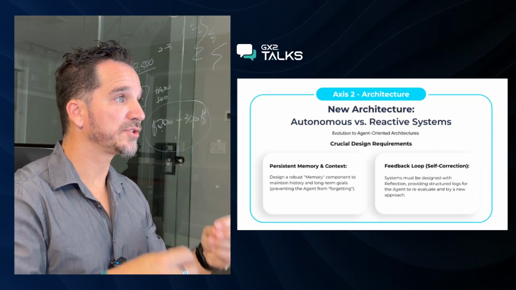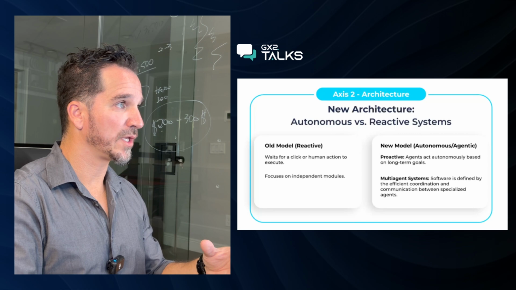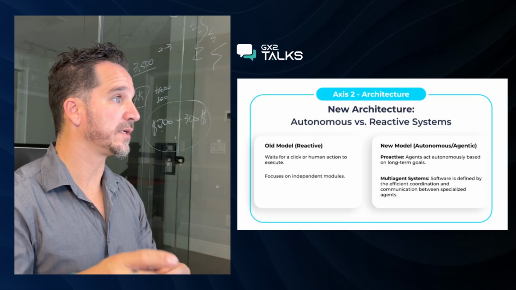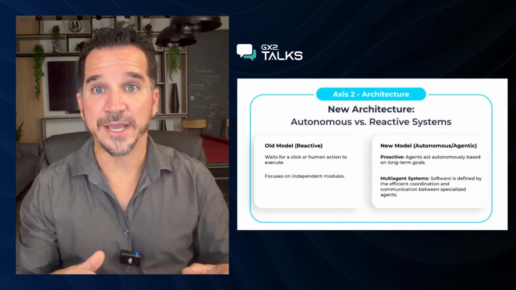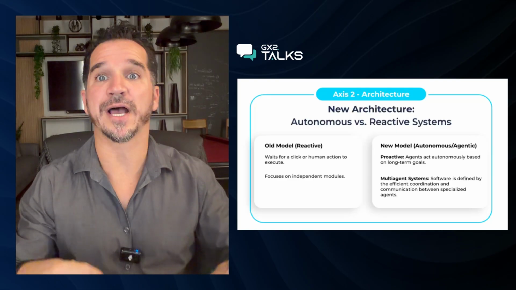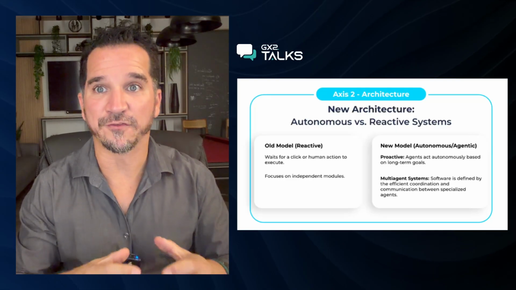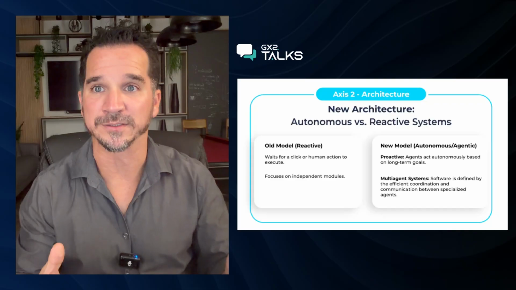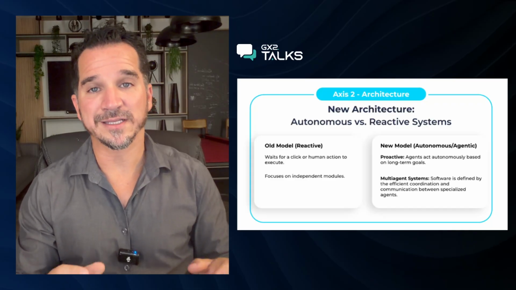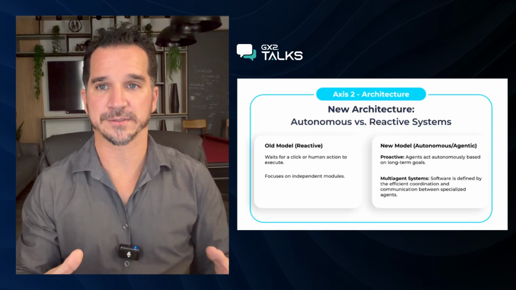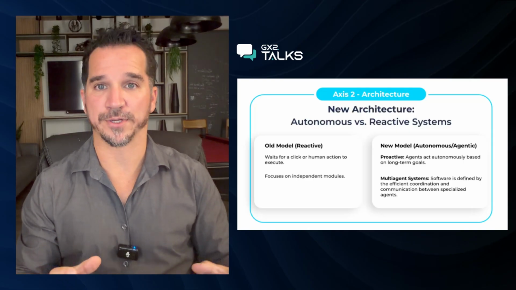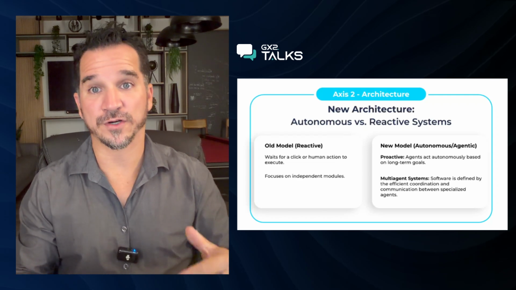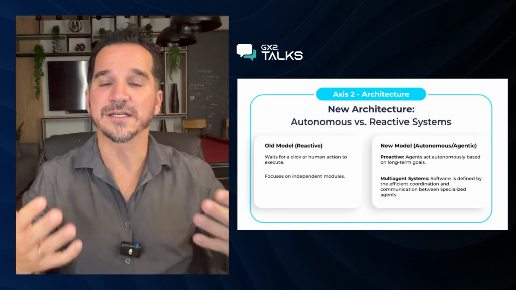Second, we must change our architecture. The old model is reactive. It waits for a human to click a button. The new model is autonomous and proactive. We must build multi-agent systems. This is where a financial agent talks to a logistics agent to solve a problem without a human. To do this, we must build two things that the old models are not prepared for. First, a strong memory component, so the agent never forgets its goal. Second, a feedback loop for self-correction, so the agent can learn from errors.